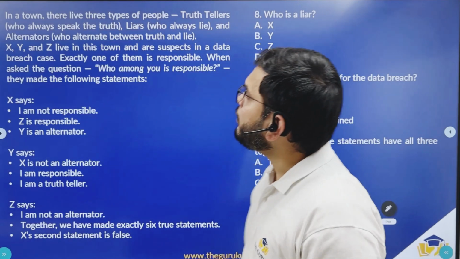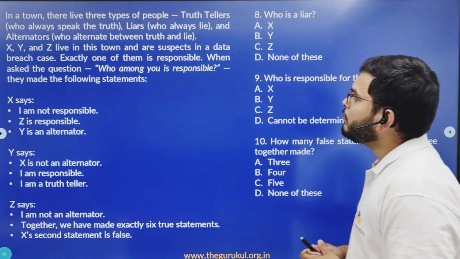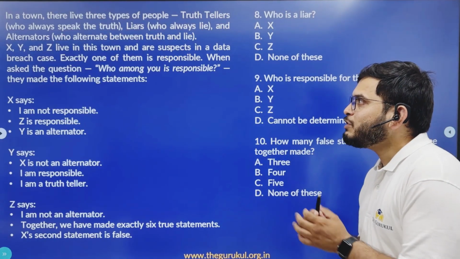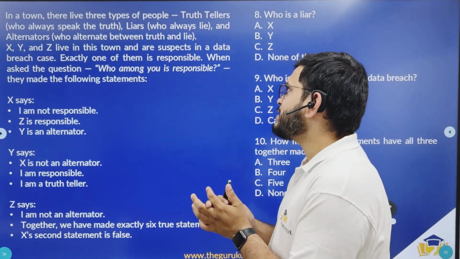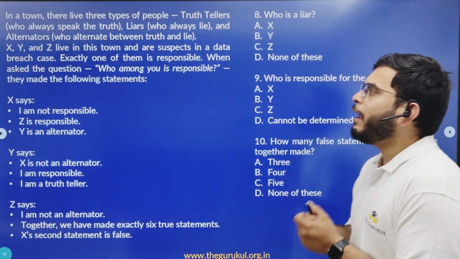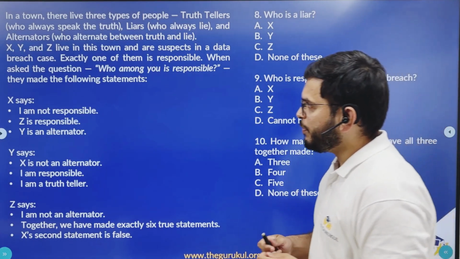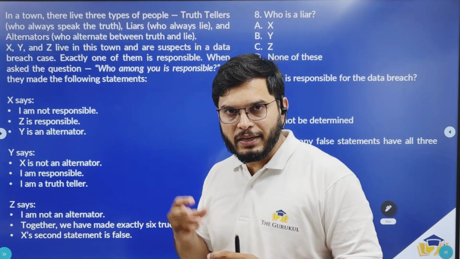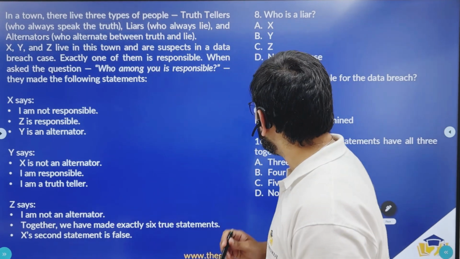Now coming to the next set. In a town, there live three types of people: truth tellers, liars, and alternators. X, Y, and Z live in this town and are suspects in a data breach case. Exactly one of them is responsible. And when asked the question, who among you is responsible, they made the following statements. So we have X, Y, and Z making three statements each, and we are asked three questions based on the